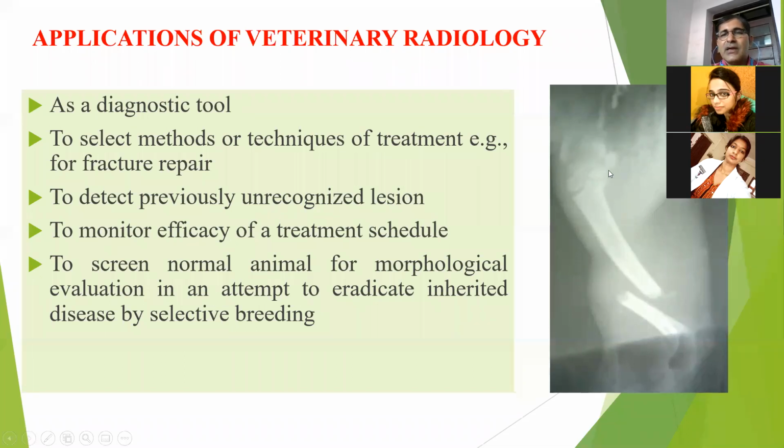After palpation, we just know that there is movement of the bone or crepitation if you touch it against the other bone, but we cannot say which fragment has moved to which side, and whether it is an oblique one or a transverse one. That we are only able to recognize with the help of X-ray, and this will help us to plan for the further management of this fracture or fracture fixation.